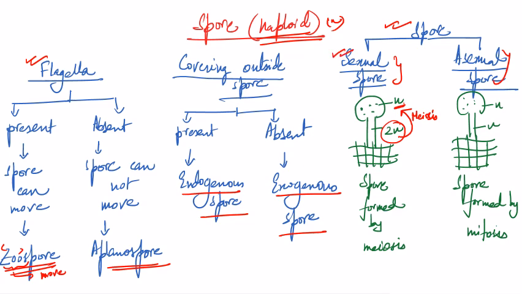And if the fruiting body is haploid, then the spore must have been produced by what kind of cell division? Mitosis. Now, if the spore is formed by mitosis, we call that asexual spore. These are fundamental things, and we need to know that before going into the depth of the chapter.